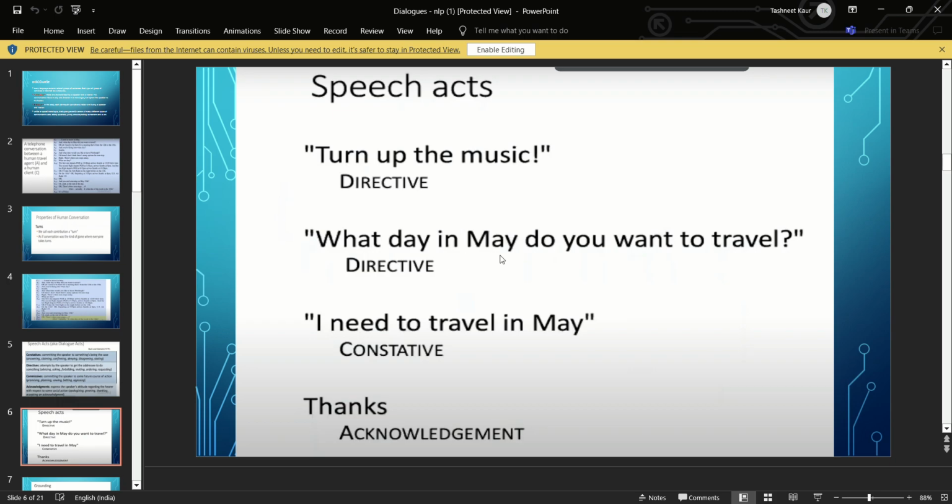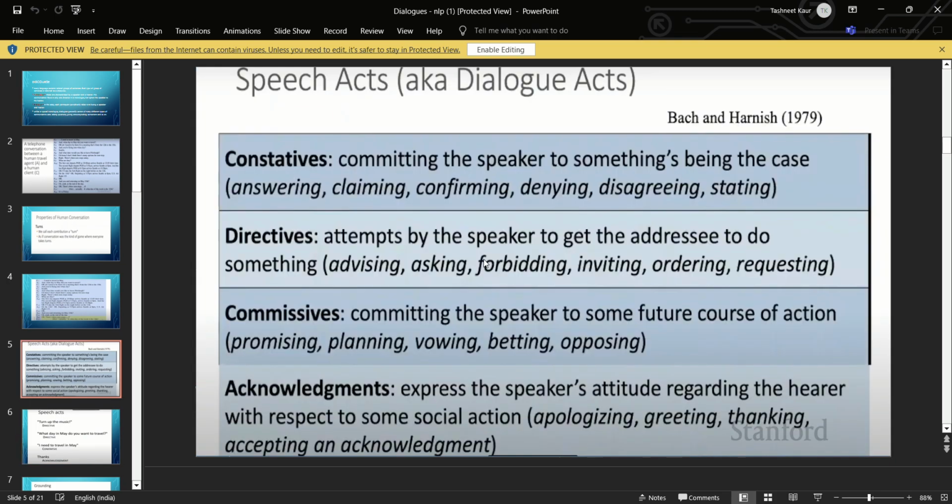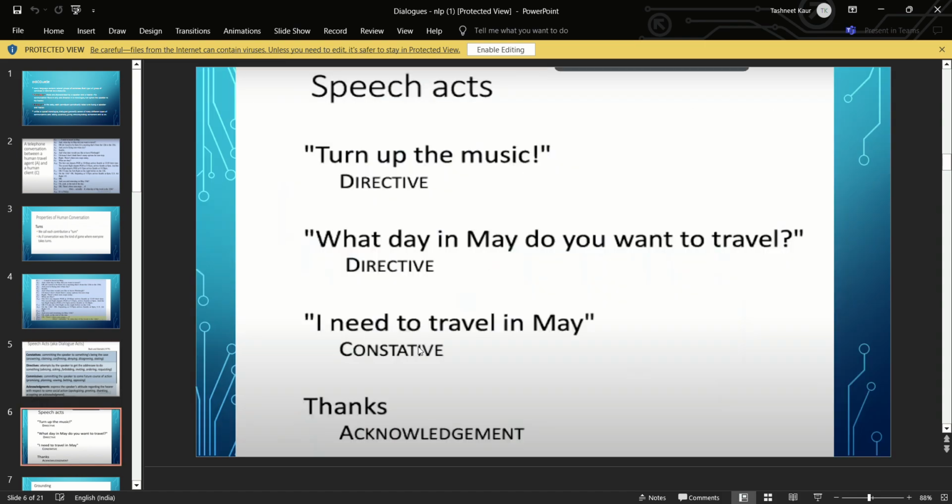"What day in May do you want to travel?" You're asking. That is directive. Next, "I need to travel in May." This is a positive note of conversation. That is constative. "Thanks." That is acknowledgement. So these are the speech acts.